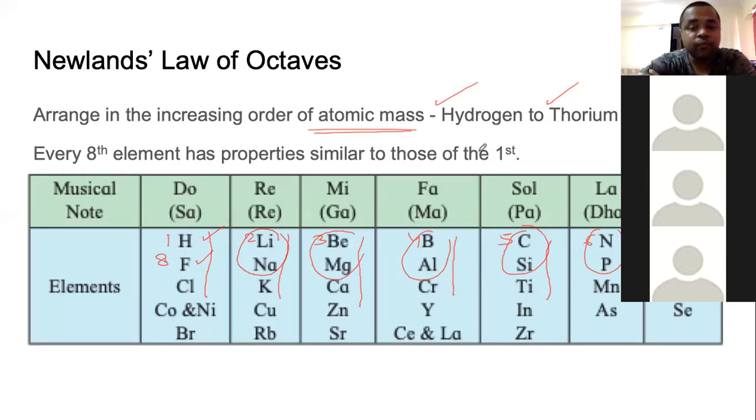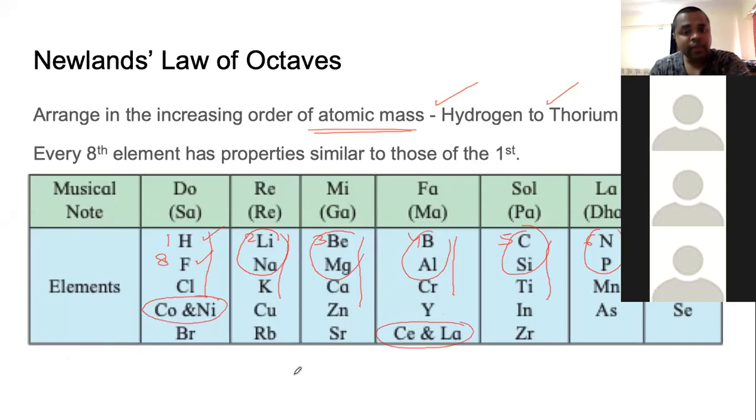Now notice that it's all fine till we have iron, but things start getting messy after iron, right? Things start getting messy after iron. And the first thing that you would note is, you see cobalt and nickel are written together. Then here Ce and La, cerium and lanthanum are written together.